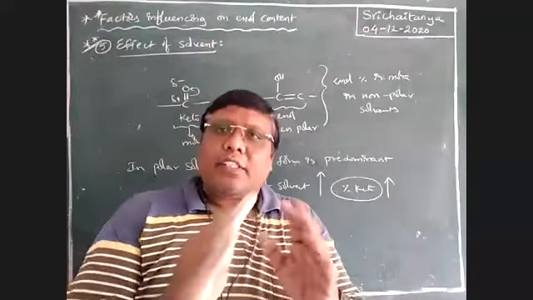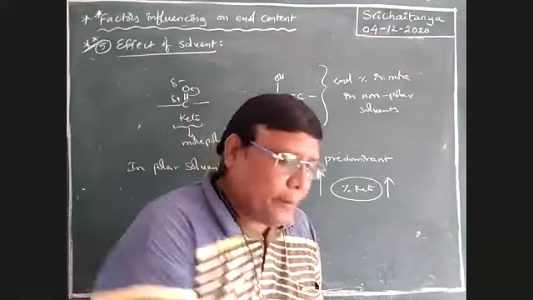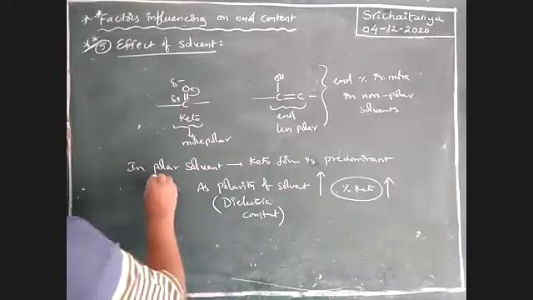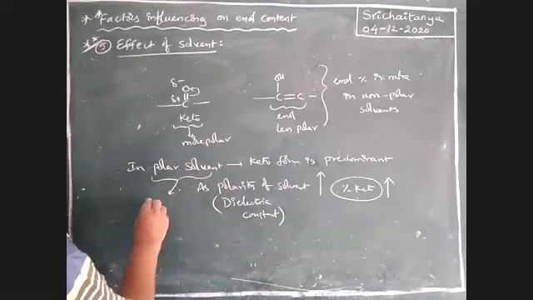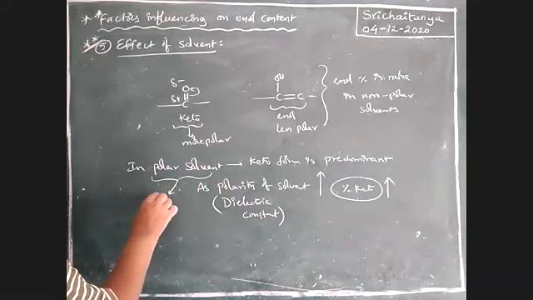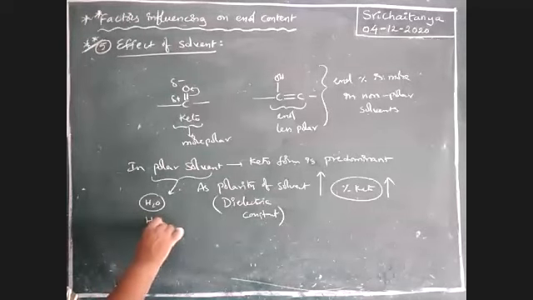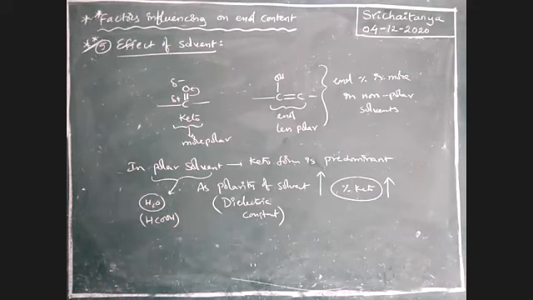This is just theory, and I'm giving examples. See here. Polar solvents: water is polar. Next, acetic acid is also polar, boys. Next, dimethyl sulfoxide, DMSO, dimethyl sulfoxide, is also polar.